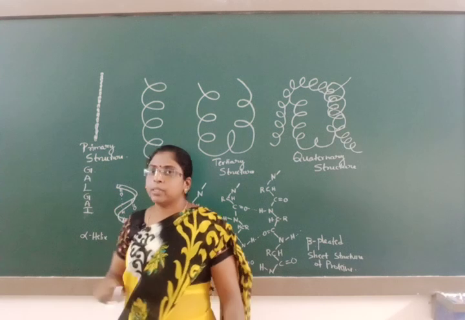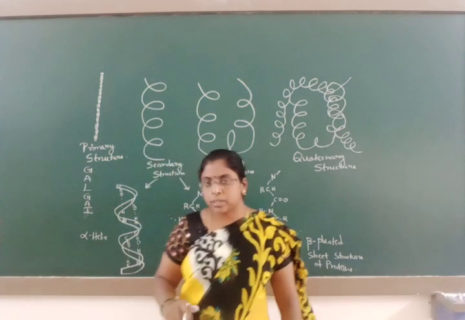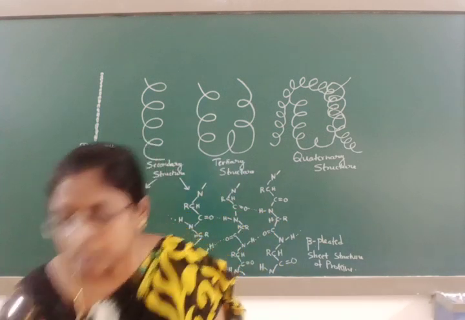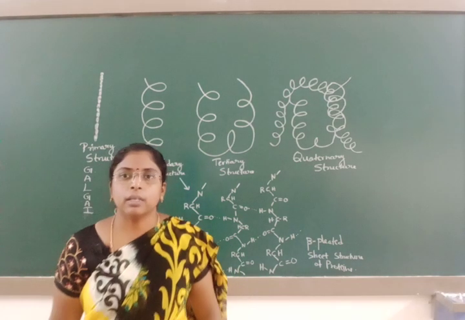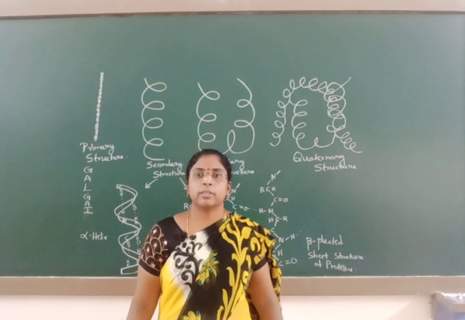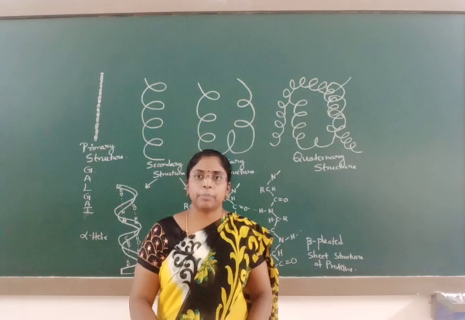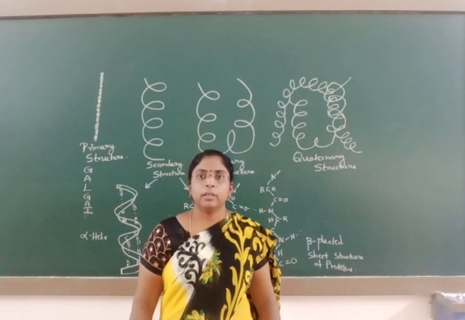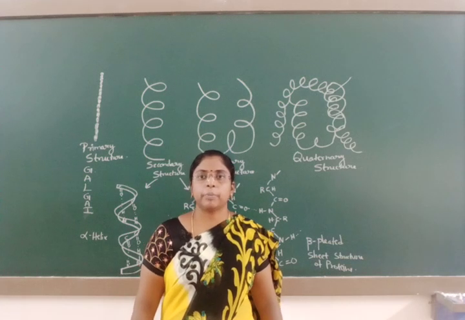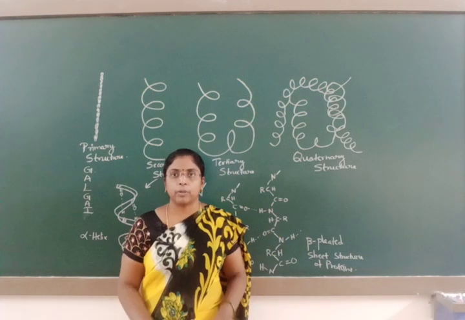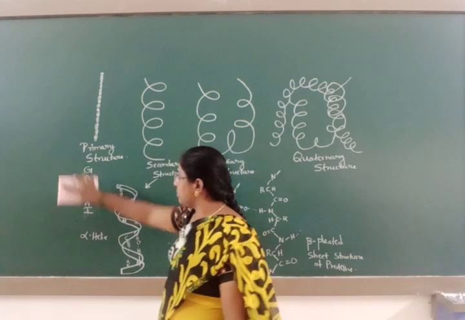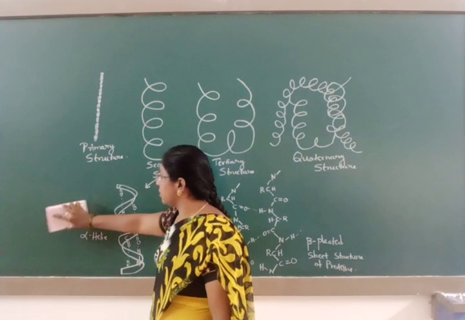What does this primary structure give? The primary structure gives the sequence of amino acids as well as the number of amino acids present in a polypeptide chain. In proteins, there may be one or more than one polypeptide chain. This gives the primary structure.